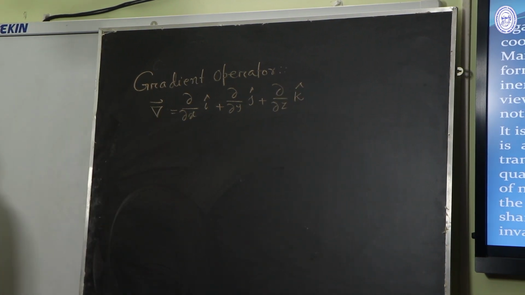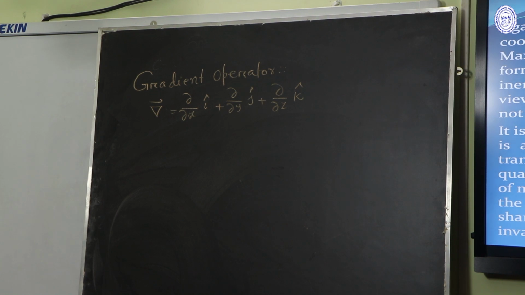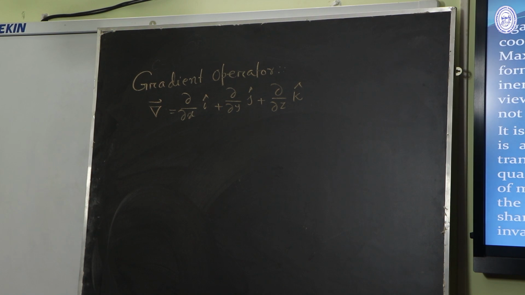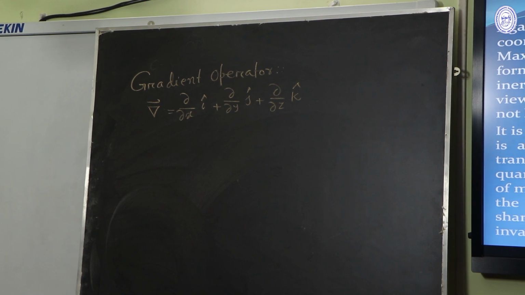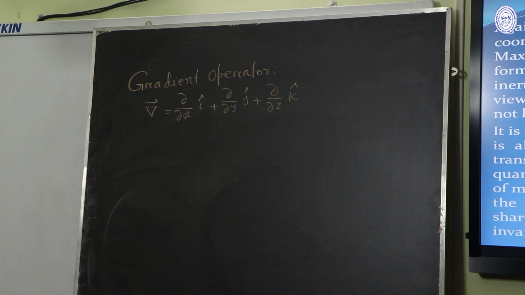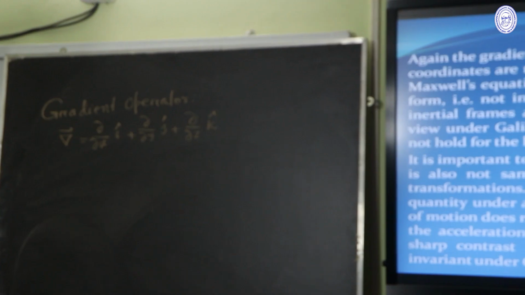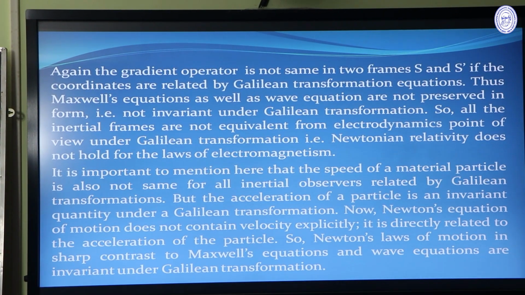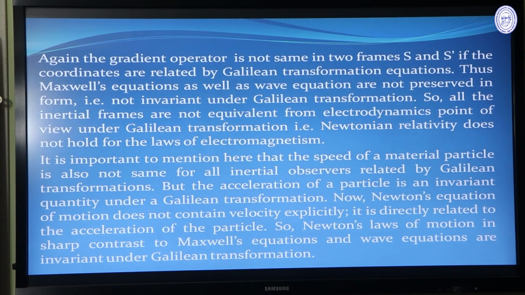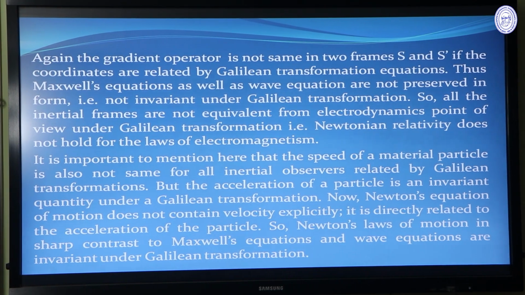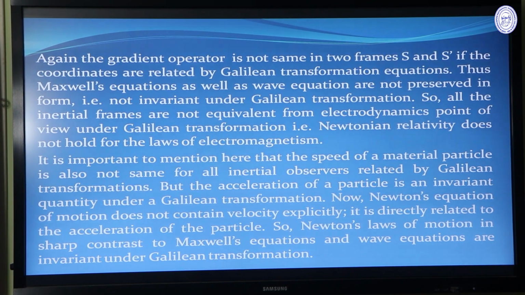Gradient operator. The gradient operator is not the same in frames S and S dash, as the coordinates are related by Galilean transformation equations. Thus Maxwell's equation as well as the wave equation are not preserved in form, that is, not invariant under Galilean transformation, because the velocity of light appears explicitly in Maxwell's wave equation, in the wave equation governing the wave motion, and also